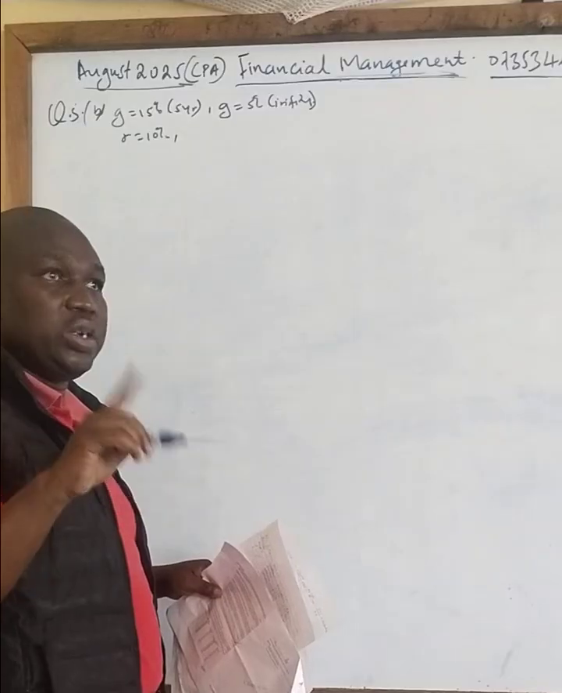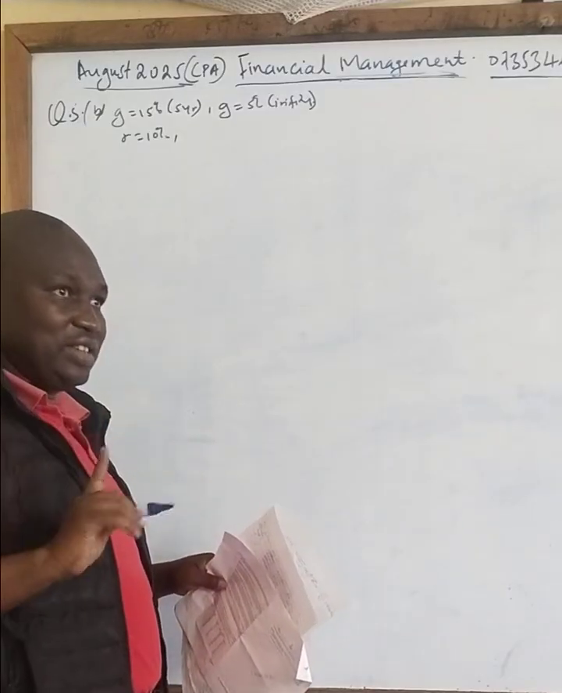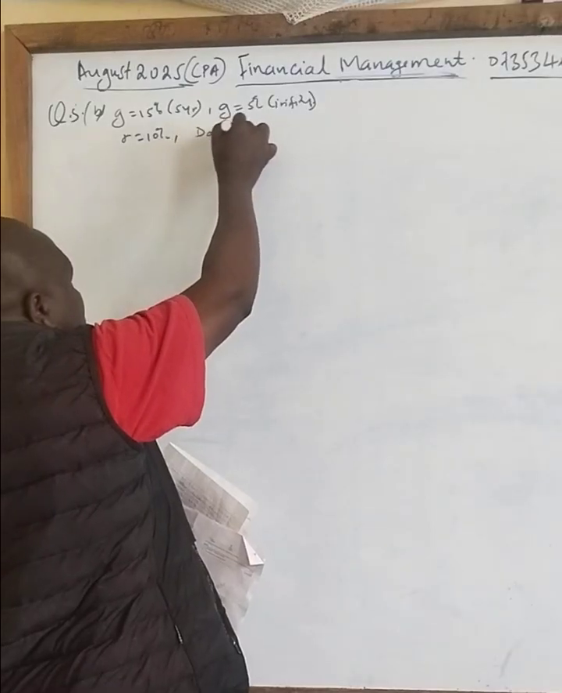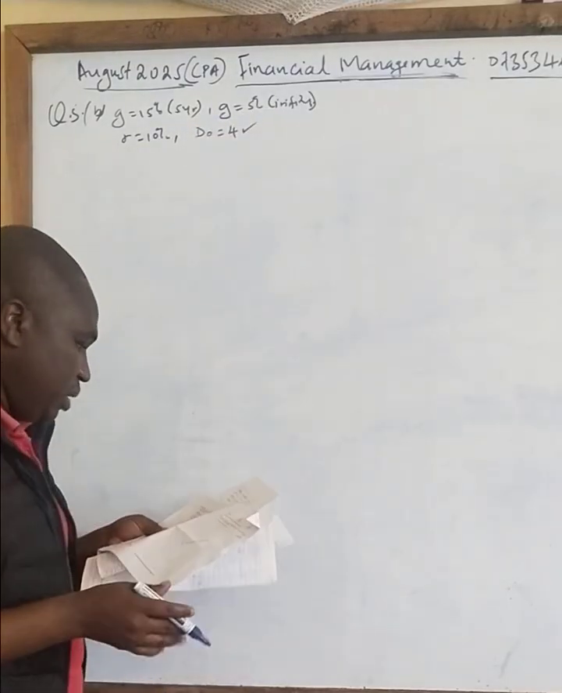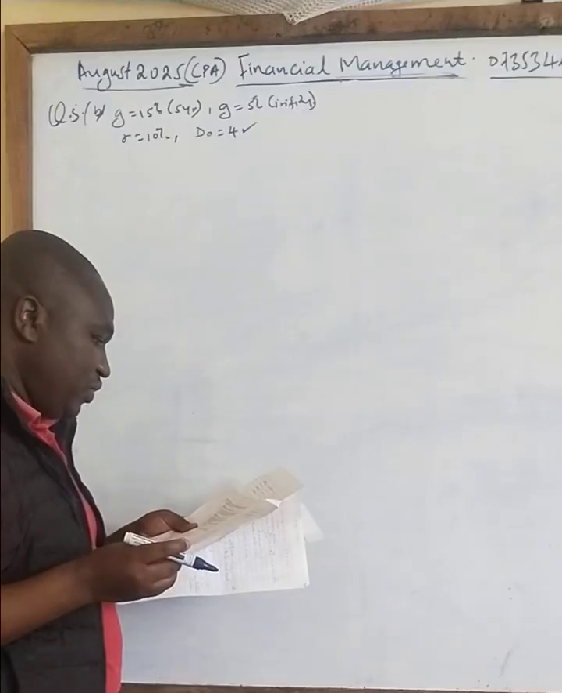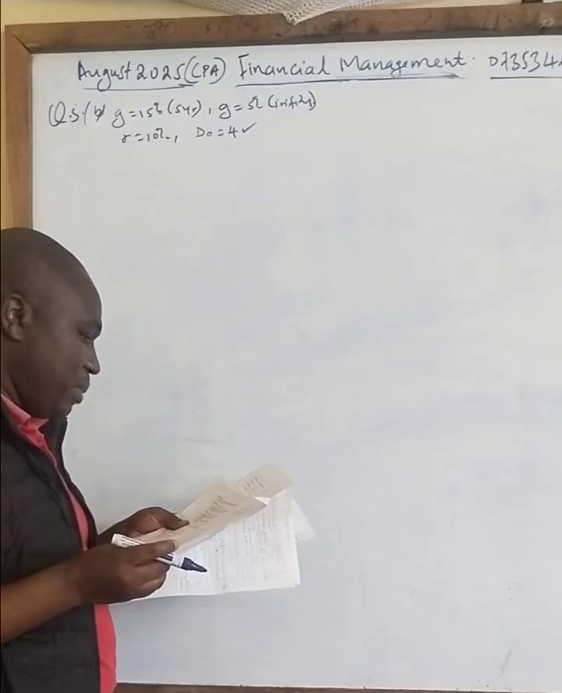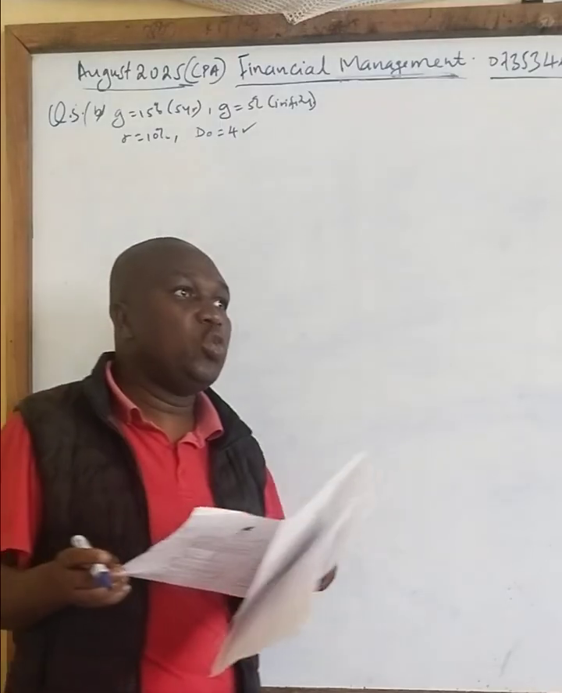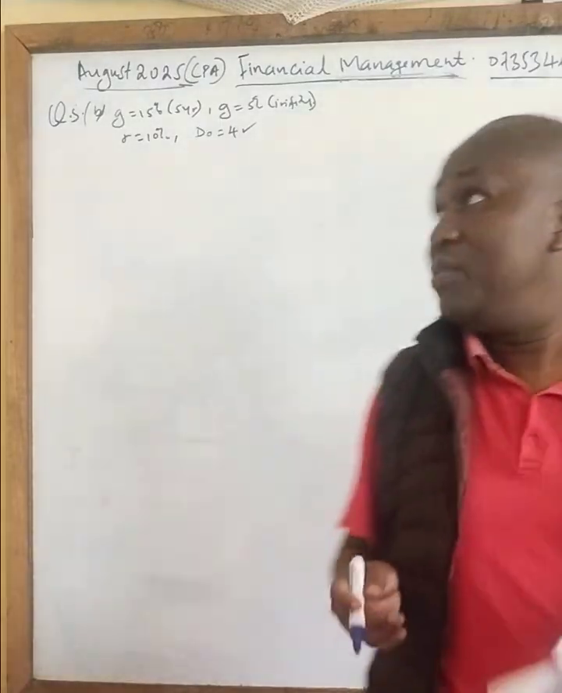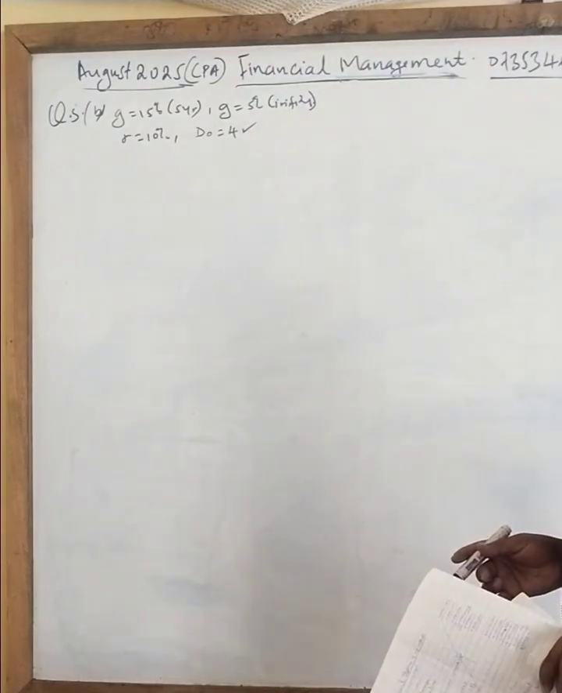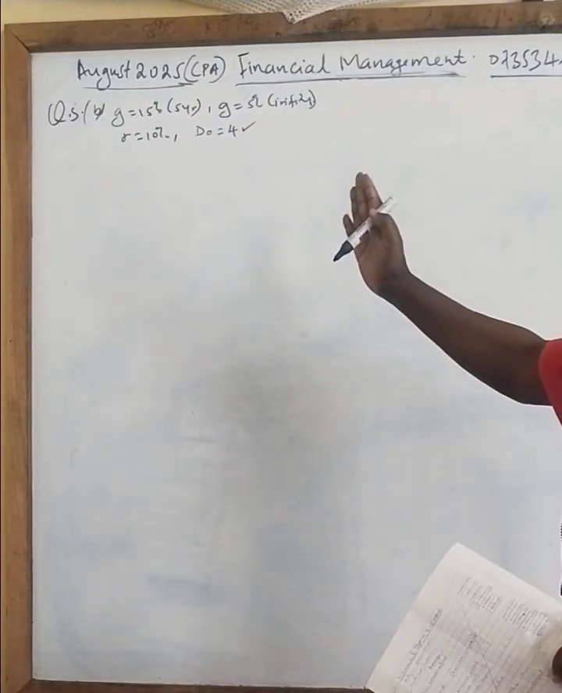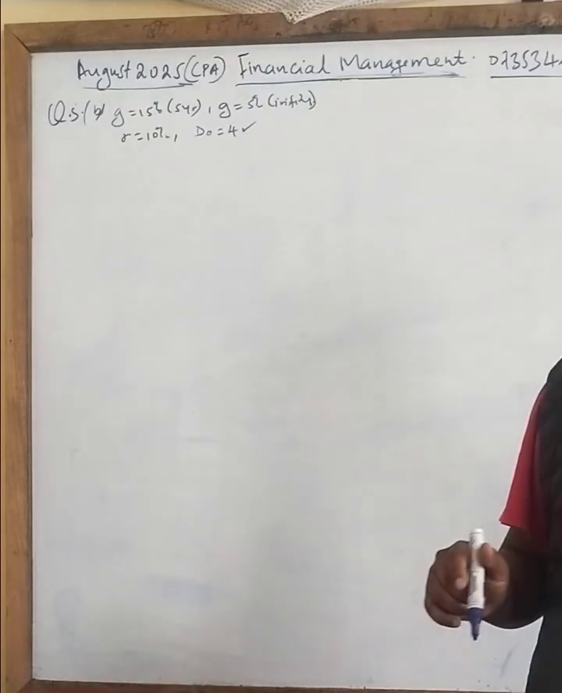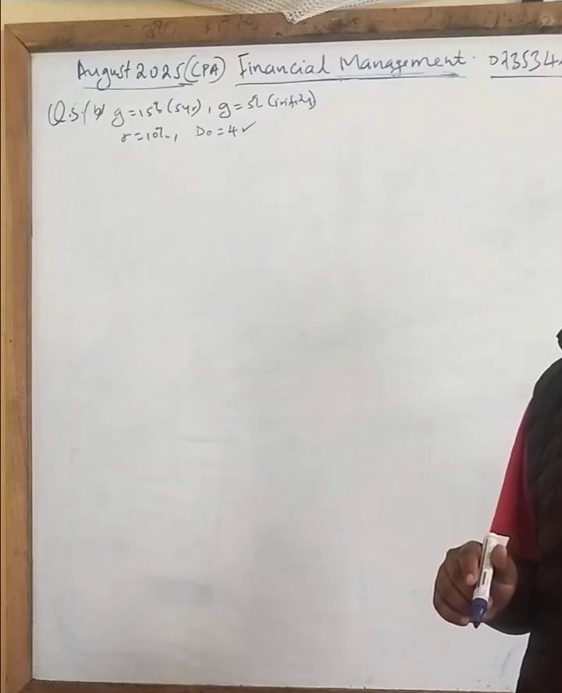So is it D0 or D1? If it is a previous year, it is D0. So in this case, we have now the D0, which is 4 shillings, which has been paid. Advise an investor interested in Mara Limited on the maximum price to pay per share. Therefore, you want to work out the present value of the information given. That present value will act as the market price, as the price to be paid by the investor.